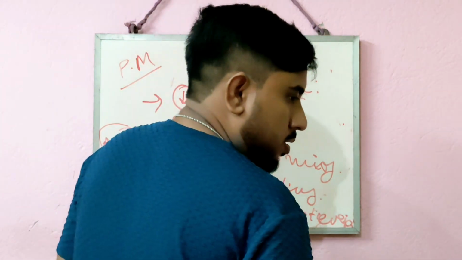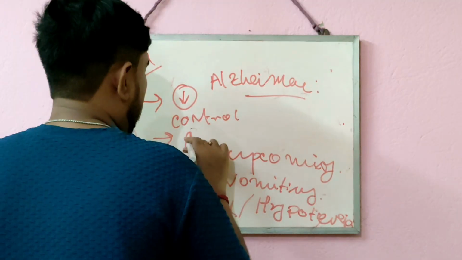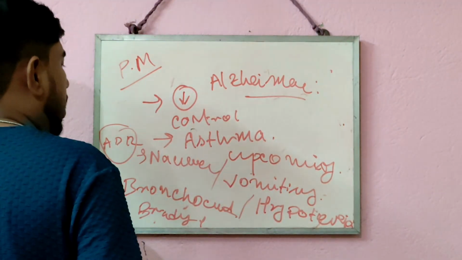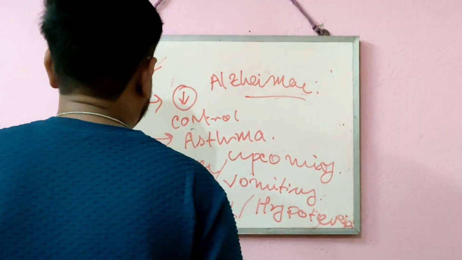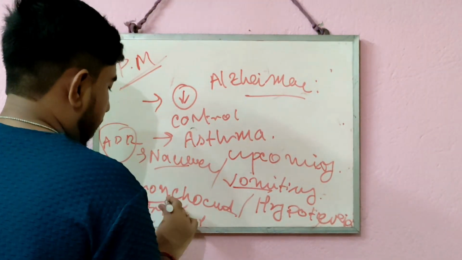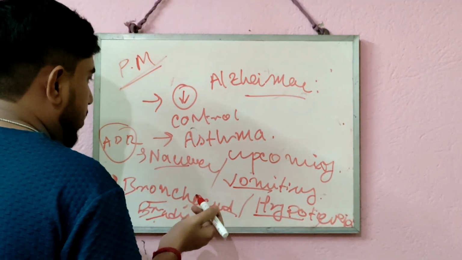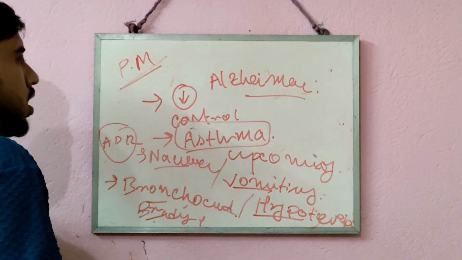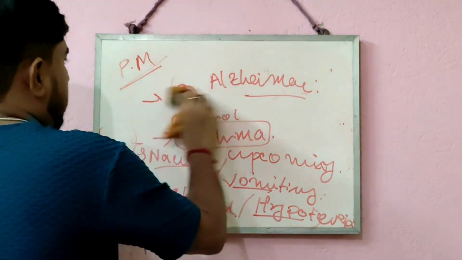And sometimes they also induce asthma. So these are the different adverse drug reactions related to parasympathomimetic drugs. What are they? Nausea, vomiting, bradycardia, hypotension when used in excess for an extended period of time, and they can also induce asthma. These are the adverse effects related to the overuse of parasympathomimetic drugs.